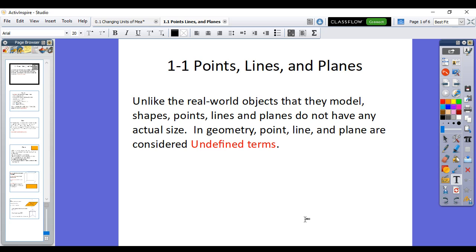For example, in geometry, points, lines, and planes are considered undefined terms because a point is just a moment in space. When you touch a desk, it's a bunch of points put together to form that. But a single point is kind of hard to do. A line, again, is just a certain straight line that goes in a certain way. Now, a line happens when two planes meet. So, for example, if you look at a wall and that has a corner, that corner can be considered a line because two walls intersected to make that one single section that goes up and down or side to side.